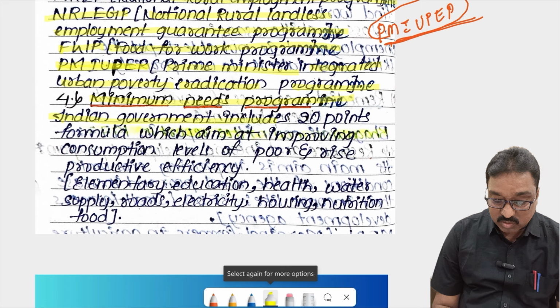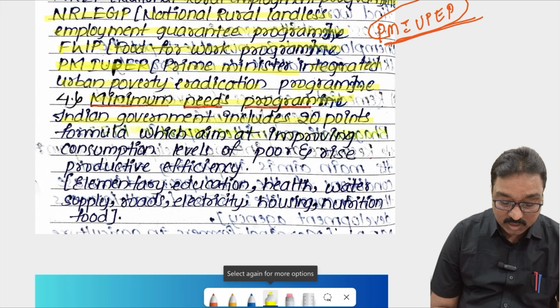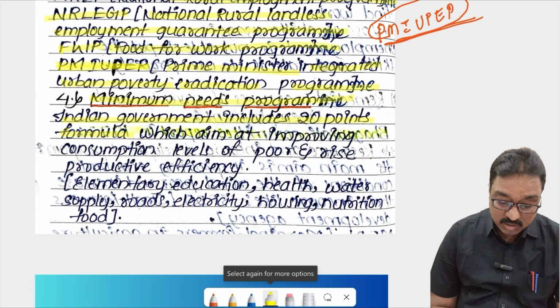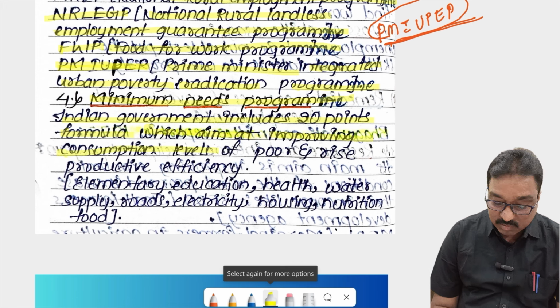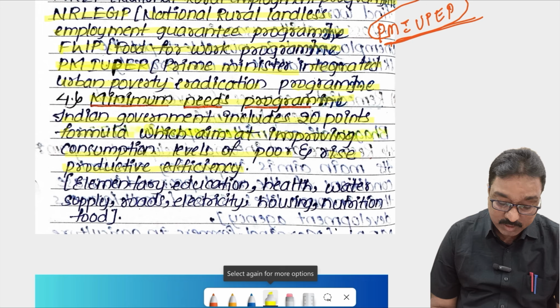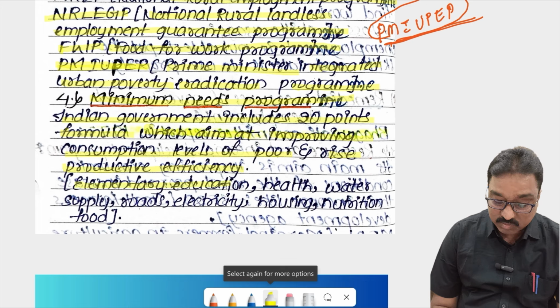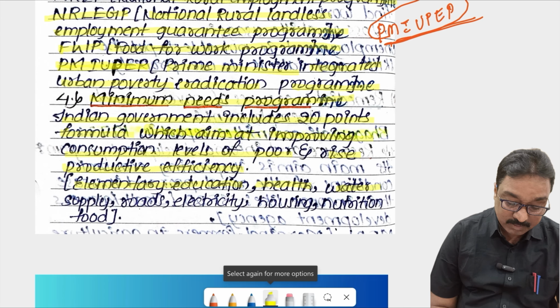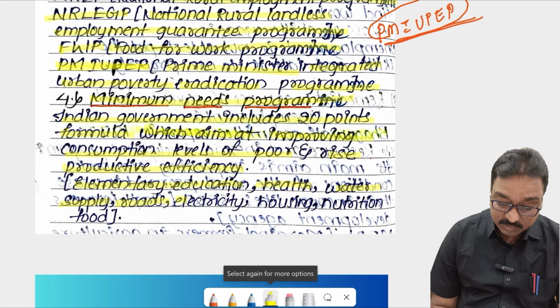The Indian government includes a 20 points formula, which aims at improving consumption levels of the poor and raising productive efficiency. What is the 20 points formula? Elementary education is important, health must be provided, water supply must be provided, roads must be provided, electricity, housing, nutrition, food.